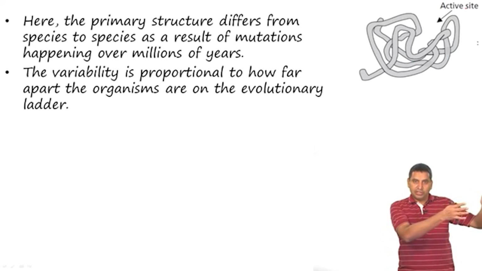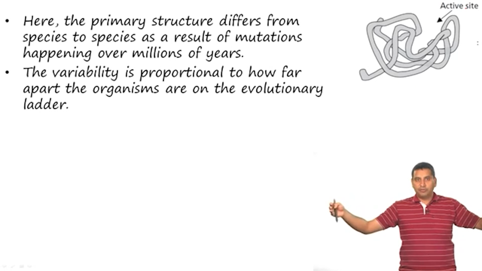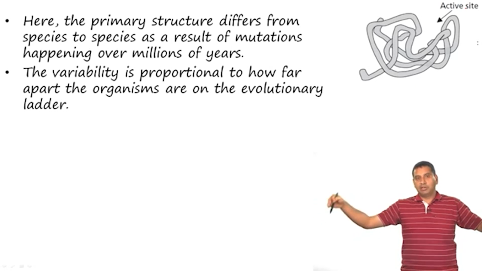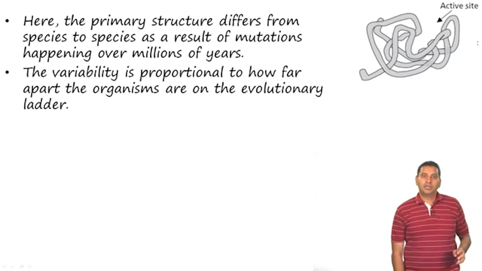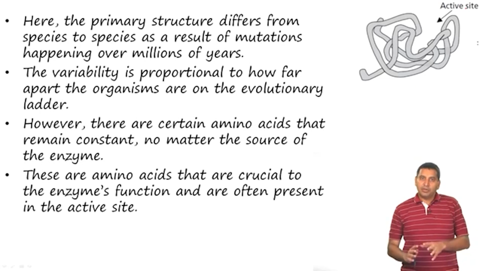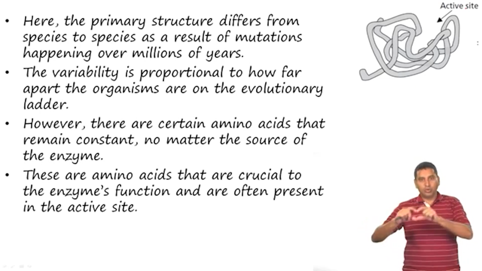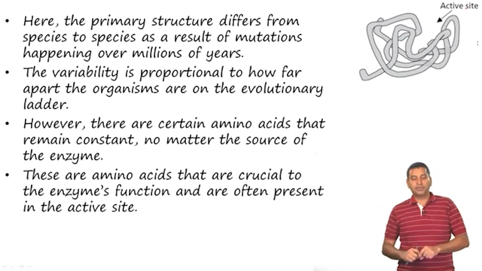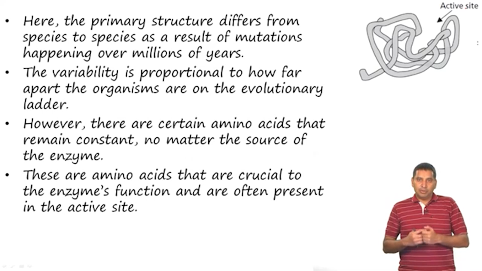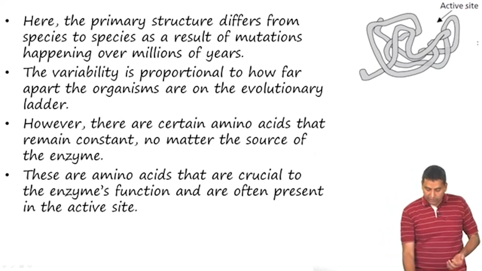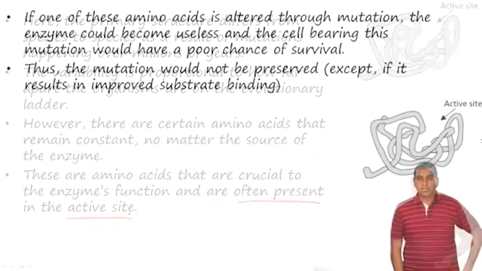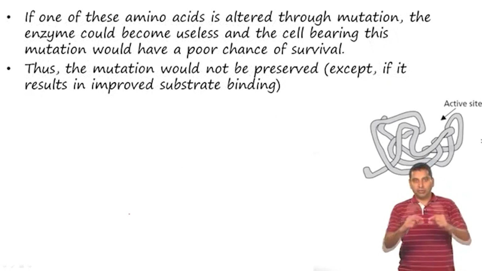So, for example, something that is evolutionarily in an early phase can have very different primary structure from some enzyme which is in humans, right. But there are amino acids which remain constant through evolution, and these can be crucial to the enzyme's function. And these amino acids can often present themselves in the active site. Now, once the active site has evolved, it is also possible that it can be altered through mutation.